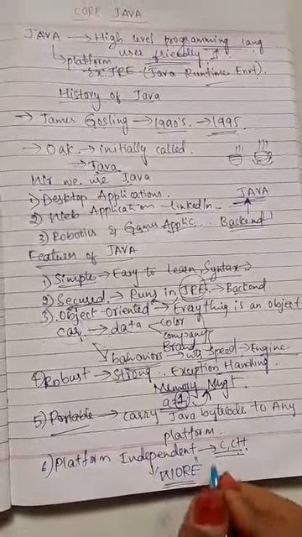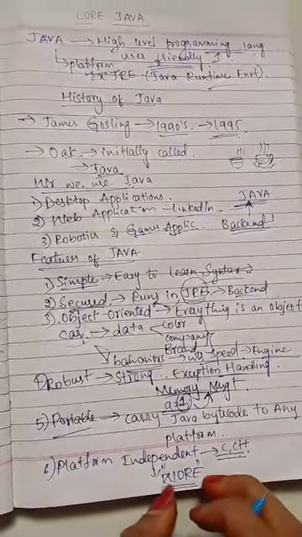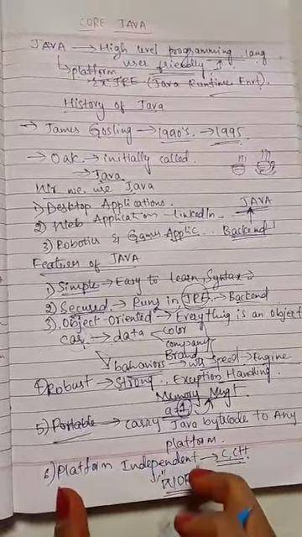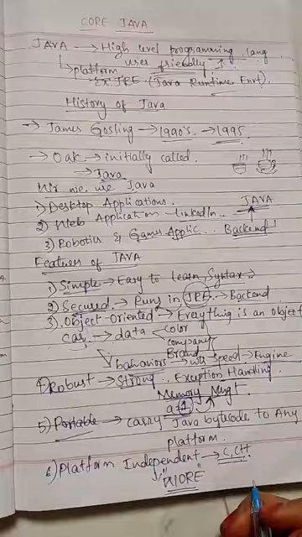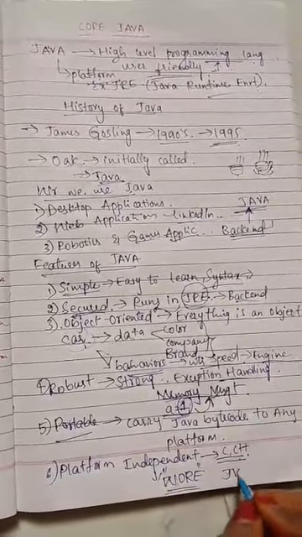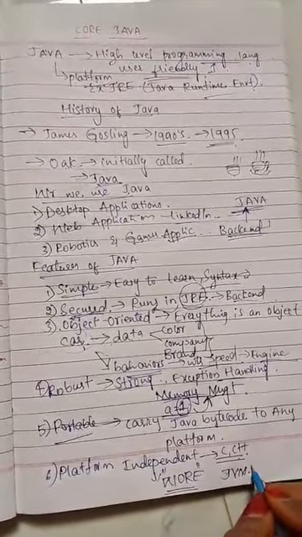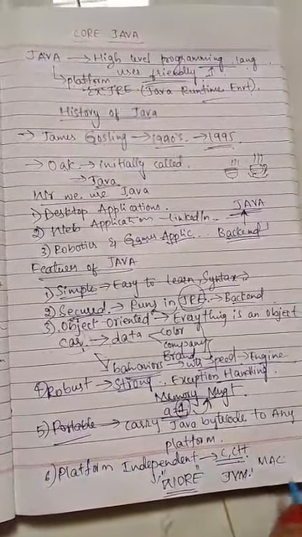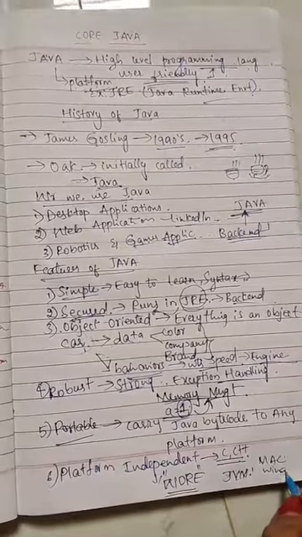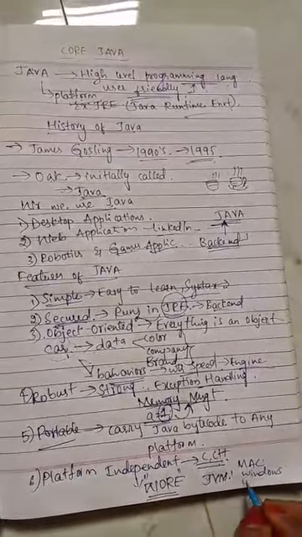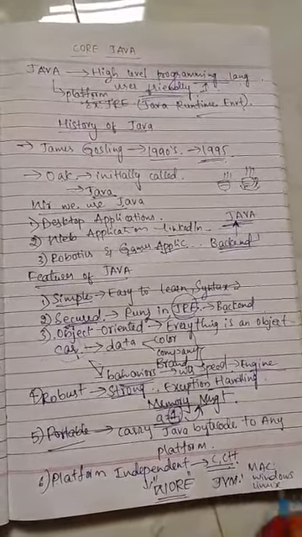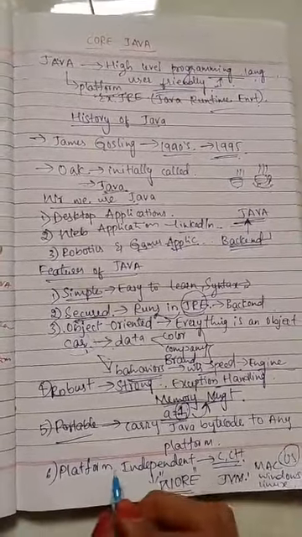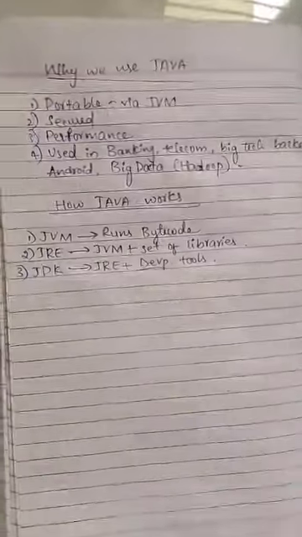This is the main important point here. Using the JVM, Java Virtual Machine, it can run on any platform like Mac operating system, Windows operating system, and Linux operating system. That's why it is platform independent.